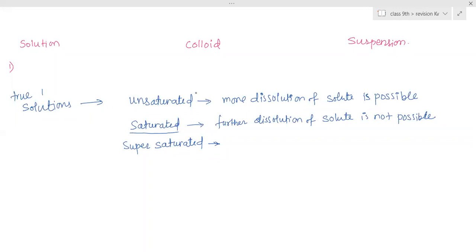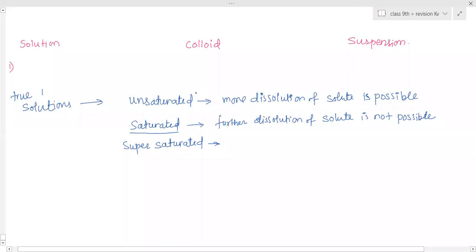Ma'am, by heating the saturated solution, we can dissolve more solute. Yes, so that is known as supersaturated solution. Any saturated solution, when it is heated, we can add a further amount of solute. We can keep on adding. Then that solution contains more solute than the limited value. Such solutions are called supersaturated solutions.